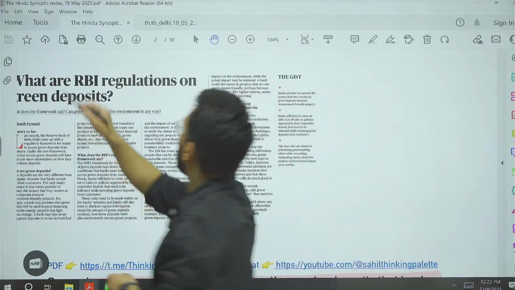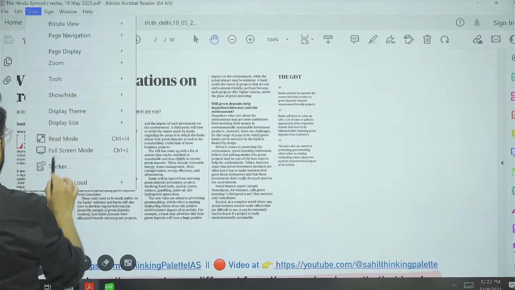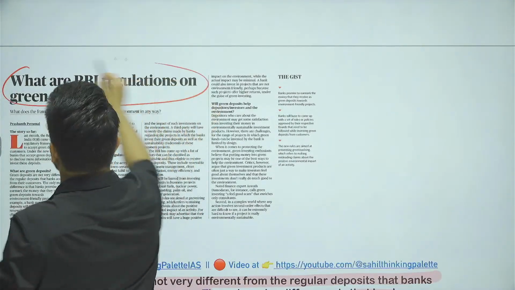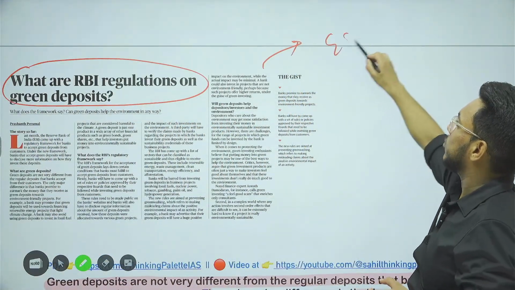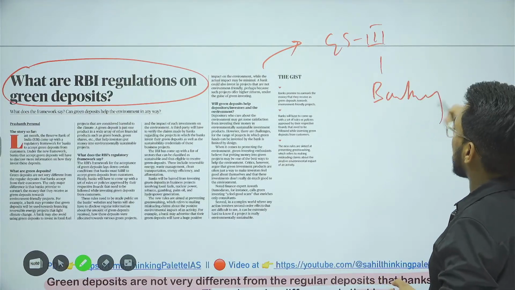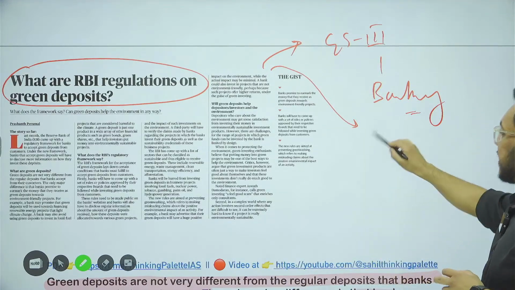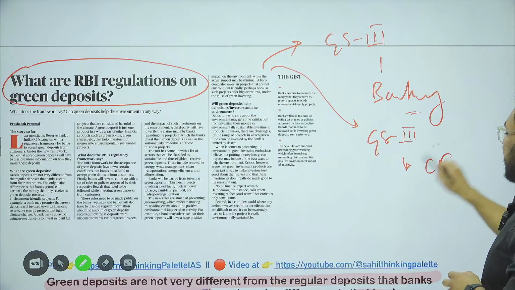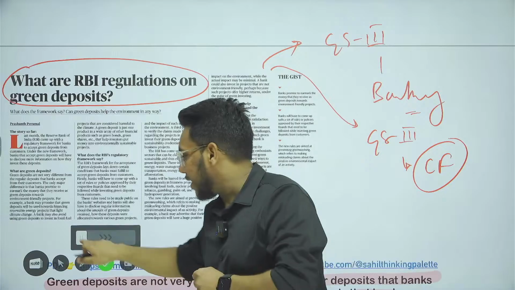Now, starting up with the first article for today. So, first article reads, what are Reserve Bank of India's regulation on green deposits? Now, we'll see this particular article with respect to GS paper number 3, issues related to banking. Moreover, also we will see this particular article with respect to GS paper number 3, issues related to climate financing. Now, let's see this particular article first of all.